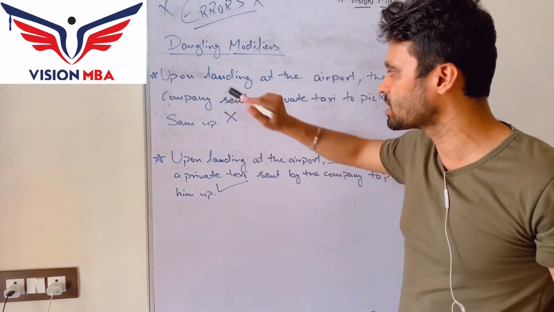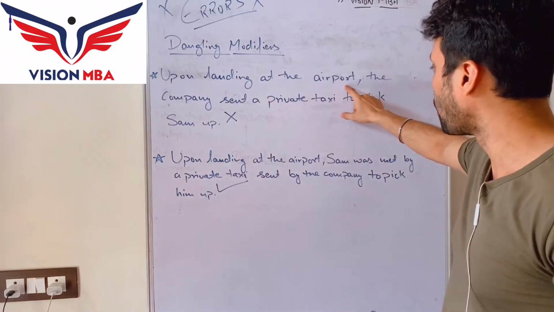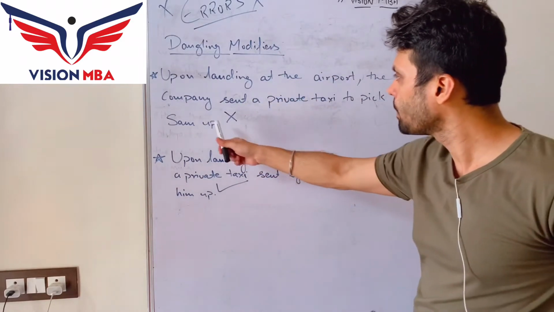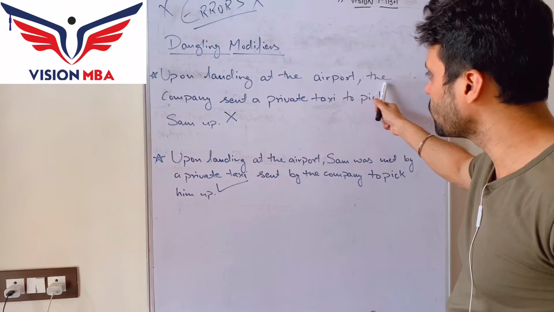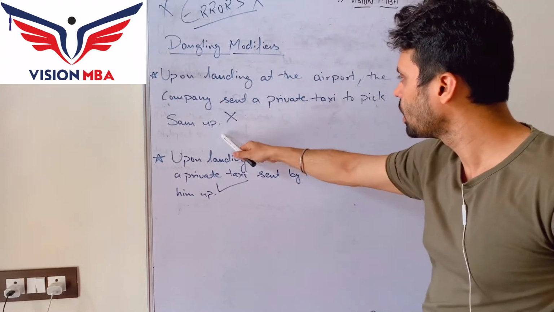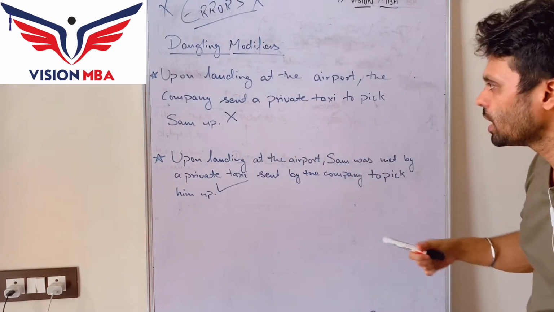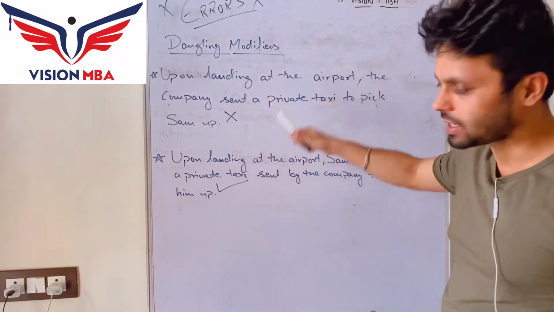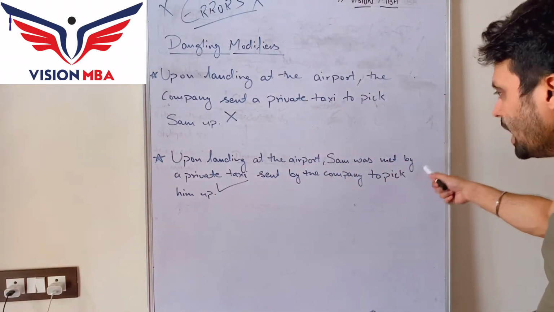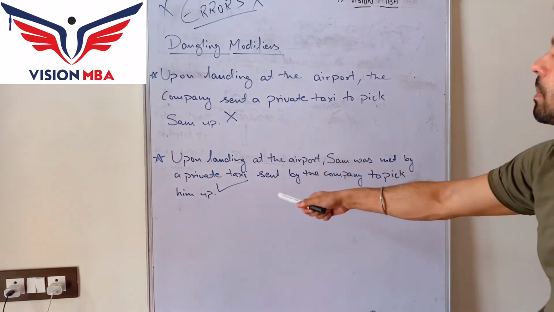Let's understand this. This is the incorrect sentence. Upon landing at the airport, the company sent a private taxi to pick Sam up. Now, who sent the cab? This is the incorrect sentence. This is the right one. Upon landing at the airport, Sam was met by a private taxi sent by the company to pick him up.